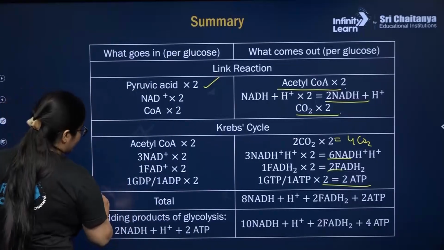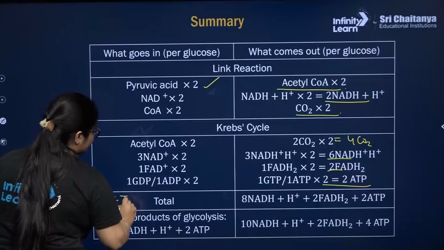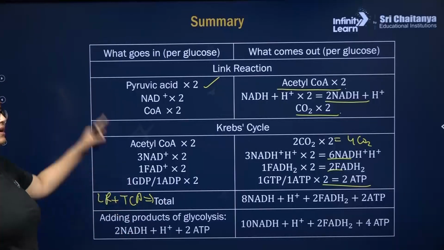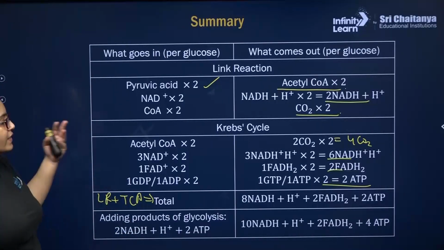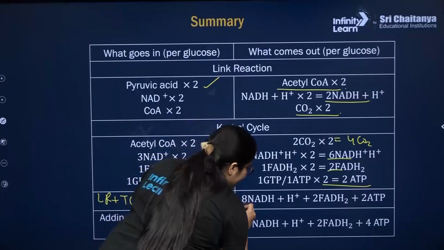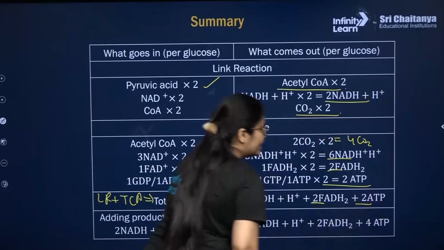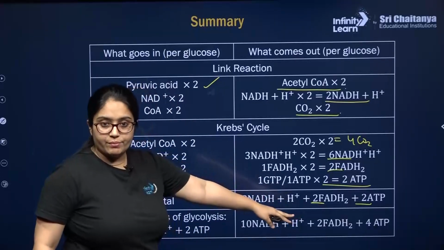So finally, if you sum up, guys, please notice this. If you sum up link reaction plus TCA cycle, if you sum up the products formed in the link reaction and TCA cycle, then you will get 8 NADH plus H plus, 2 FADH2 and 2 ATP. This is something you got to remember.